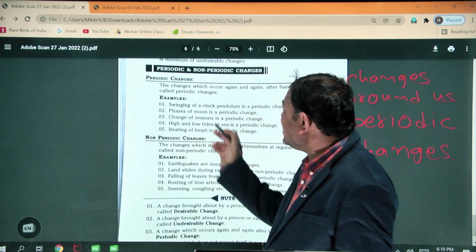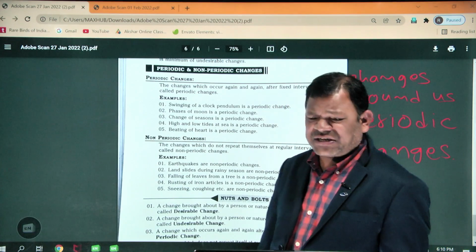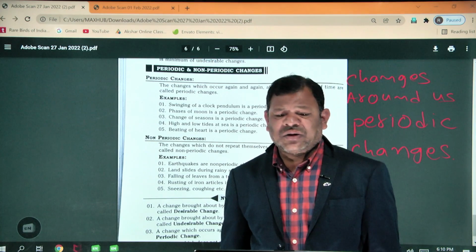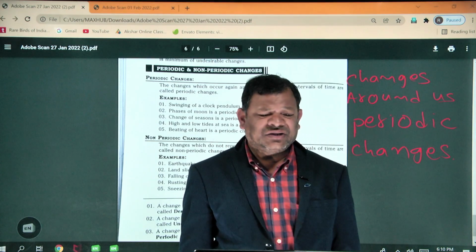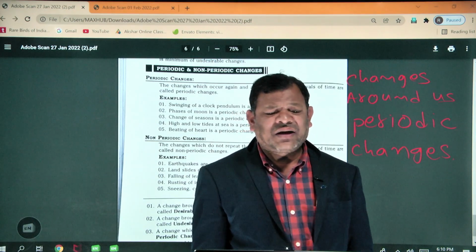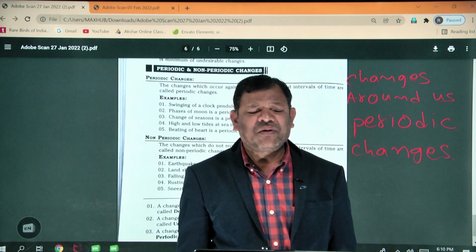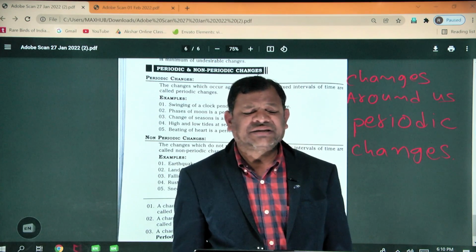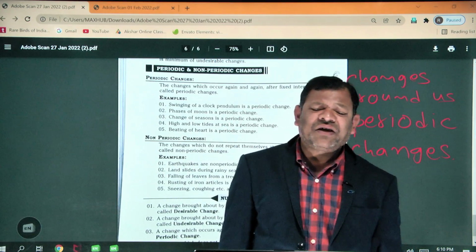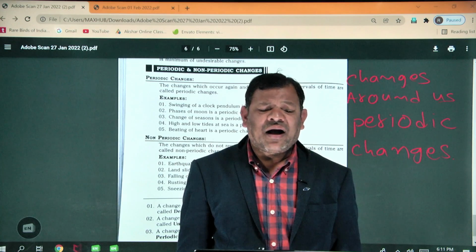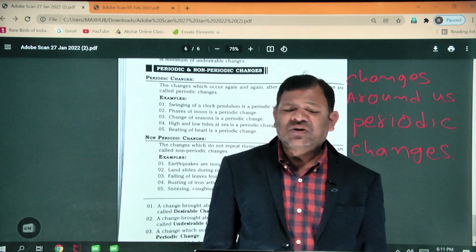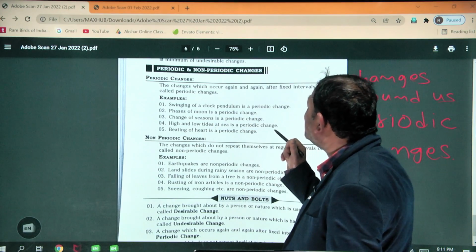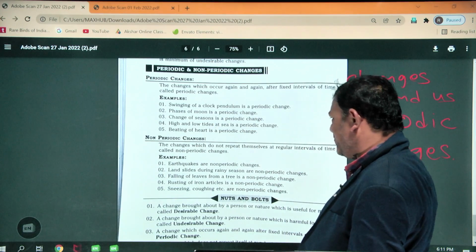Next, changes of season are also periodic changes. For example, December, January, February are the winter months. March, April, May are the summer months. You know very well, June, July, August are the rainy season. So the changes of season are also a periodic change.